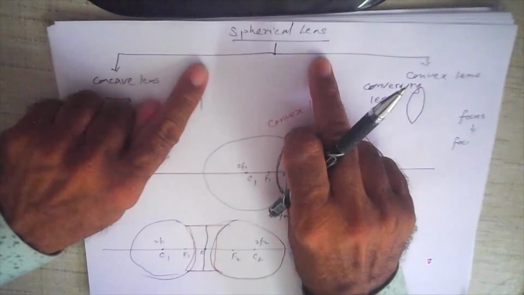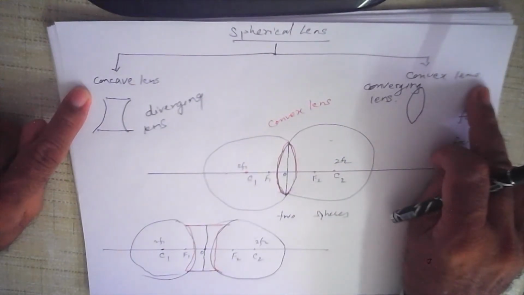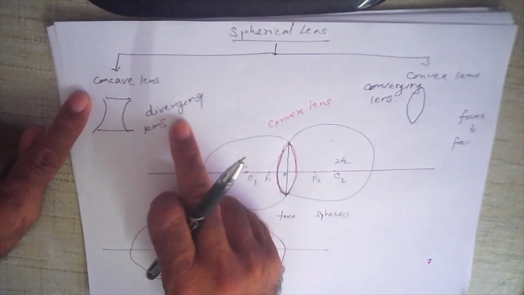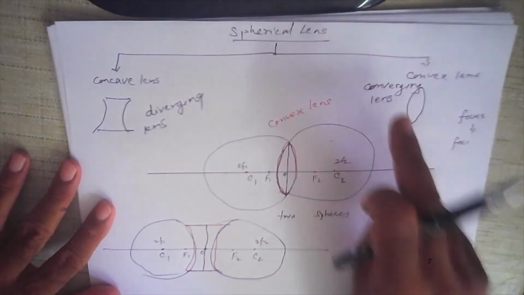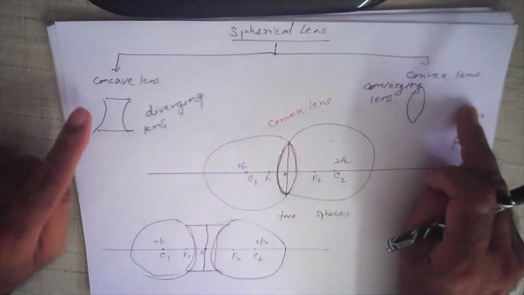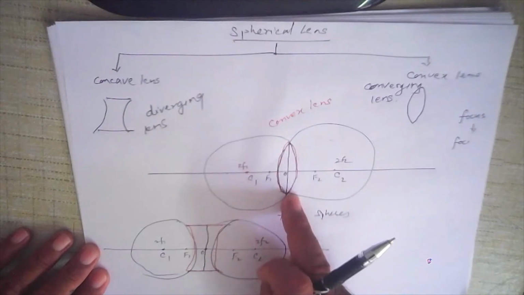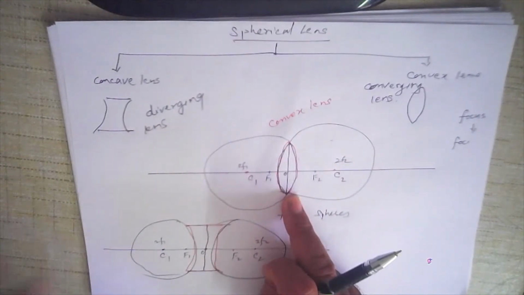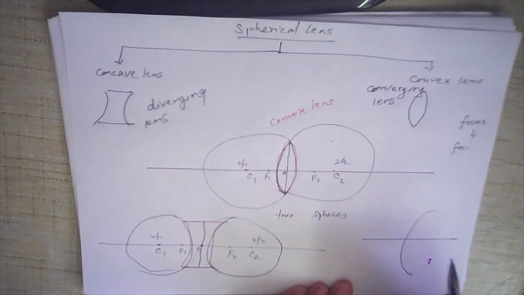There are two types of spherical lenses. One is a concave lens, the other is a convex lens. A concave lens is often called a diverging lens because it diverges light. A convex lens is called a converging lens because it converges light. Why are they called spherical lenses? Because they are made from spheres. Both the surfaces are curved. Remember, in a mirror only one surface is curved. When we had a concave mirror, only one surface was curved.